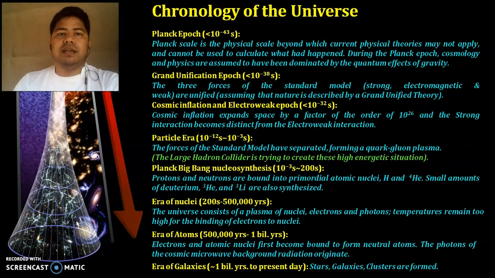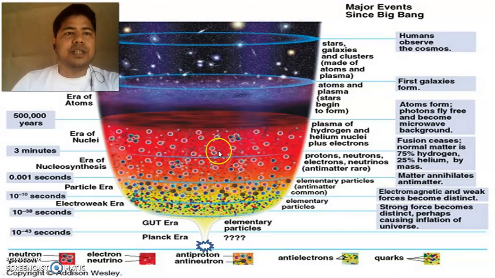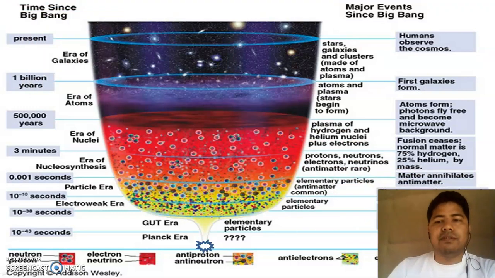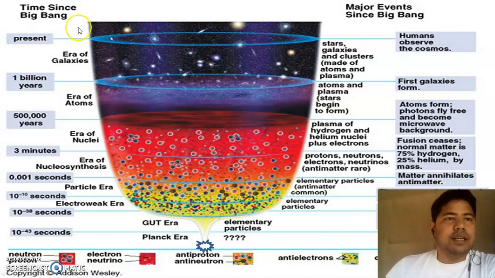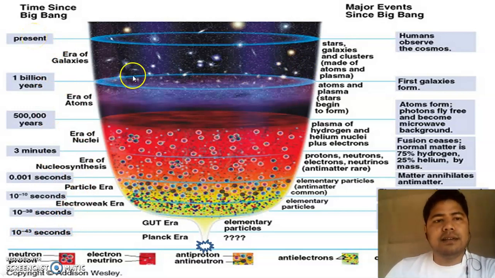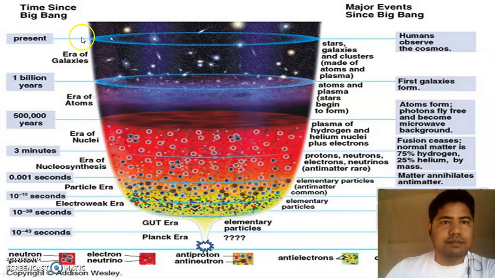So from the very beginning, from the Planck epoch to the era of galaxy, this is the chronology of the universe that we have. Okay, so here in this picture, you can have a more detailed idea of this chronology. Here on the left side, we are presenting the time since the Big Bang, from the very beginning, from the Planck era to the present date, and these are the different eras of the universe.